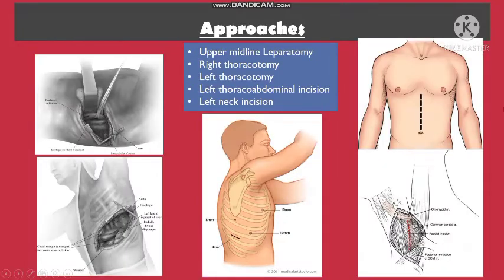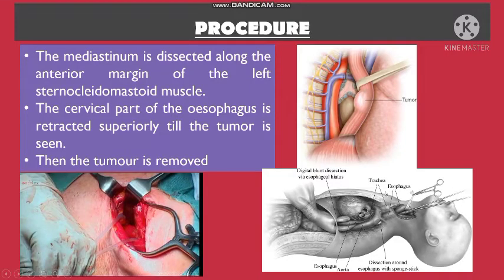Approaches for the resection of the esophagus are upper midline laparotomy, right thoracotomy, left thoracotomy, left thoracoabdominal incision, and left neck incision. Procedure: the mediastinum is dissected along the anterior margin of the left sternocleidomastoid muscle. The cervical part of the esophagus is retracted superiorly till the tumor is seen, and then the tumor is removed.